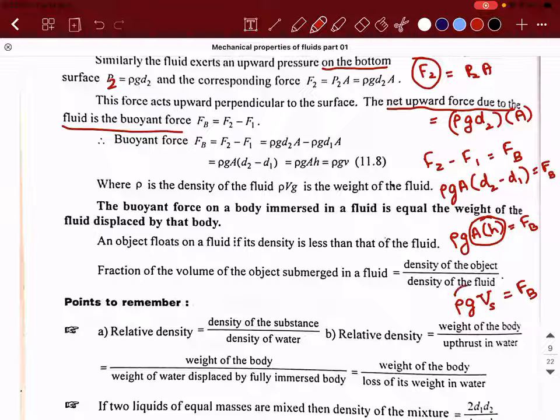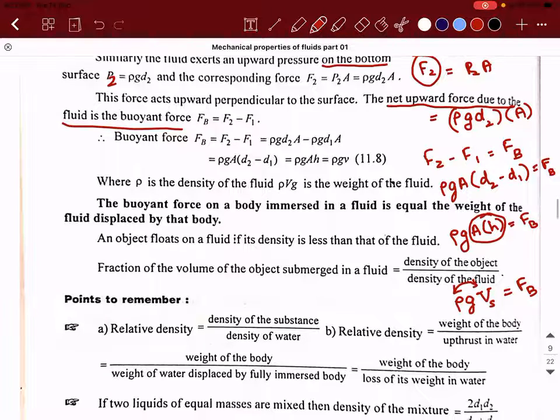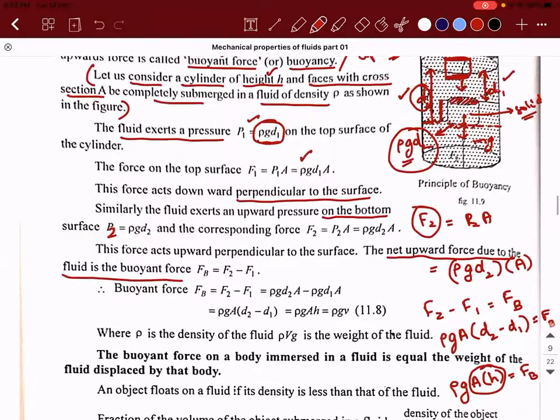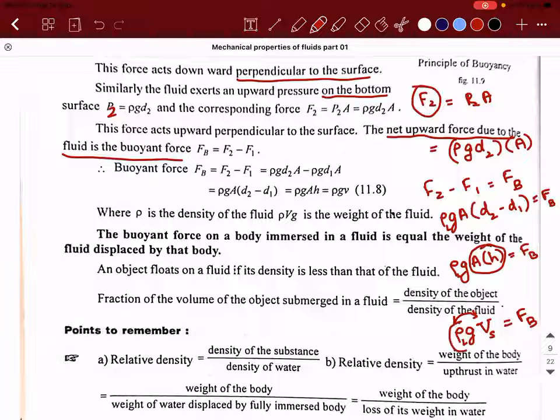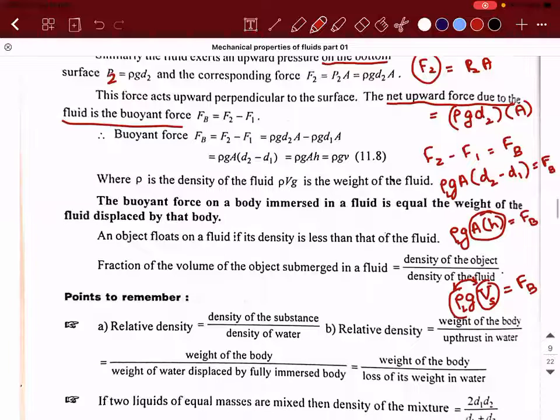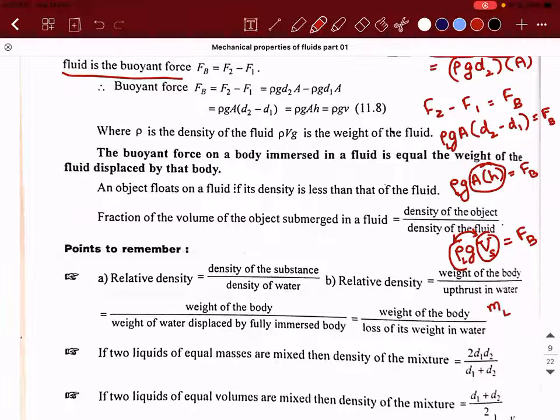This rho is the density of whom? Water. This rho is the density of the liquid. So density of liquid multiplied with the volume of solid in this case will give us what? It will give us the mass of the liquid that is displaced. Try to understand: density of the liquid multiplied with the volume in contact with the liquid gives the mass of the liquid displaced. So mass of the liquid displaced into g will give us the buoyant force.